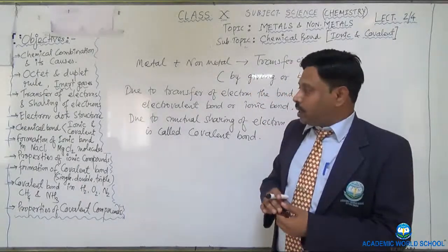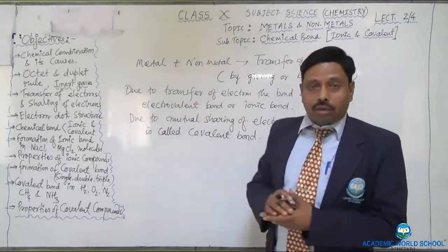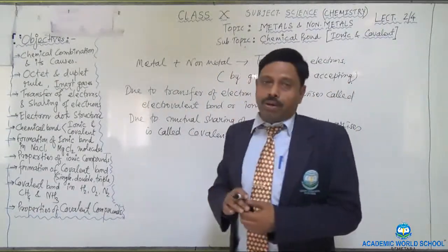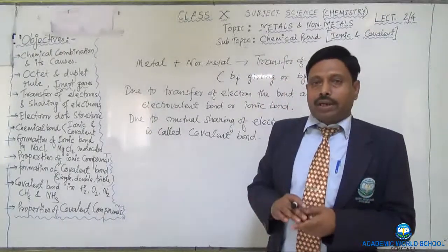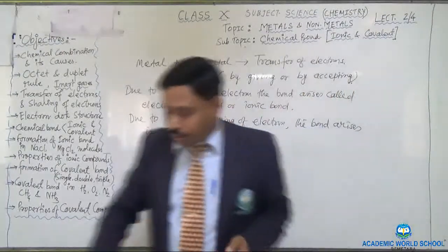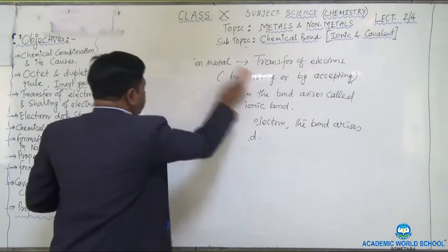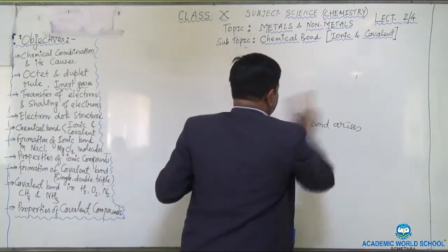So now I will explain to you how the ionic bond or electrovalent bond is forming. Next I will explain to you how the covalent bond is going to form in between the two atoms in a compound.